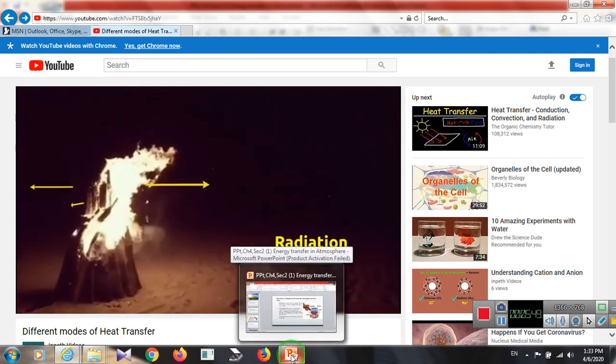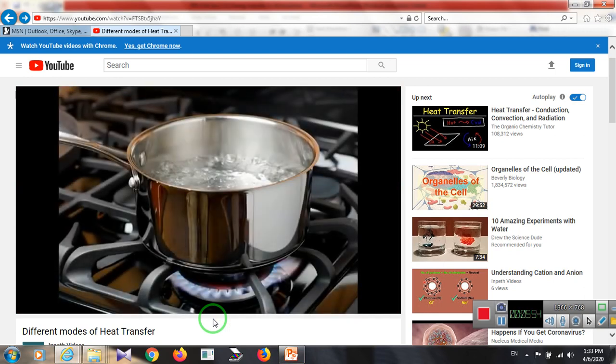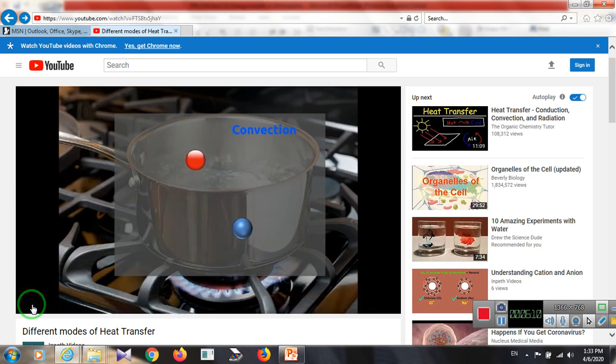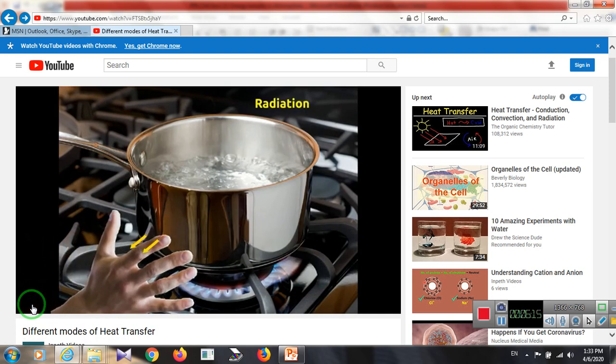In fact, every hot body radiates heat and becomes cold. Let's take an example of boiling water on a stove. From the stove, heat conducts to the pot as it is directly in contact. Due to convection, all the water particles receive heat. If you bring your hand very close to the side of the pot, you will feel a little hotness. This is because of radiation coming from the pot.